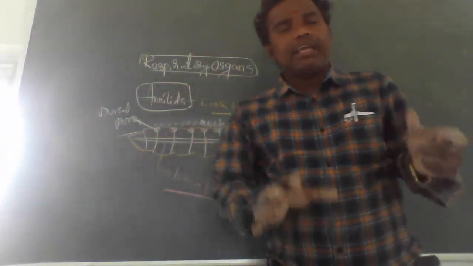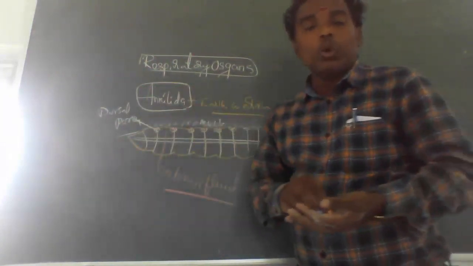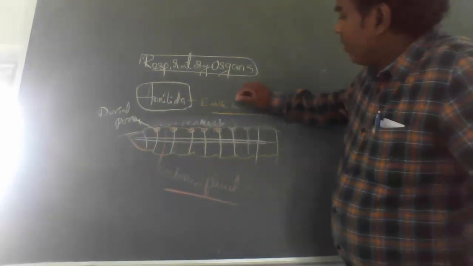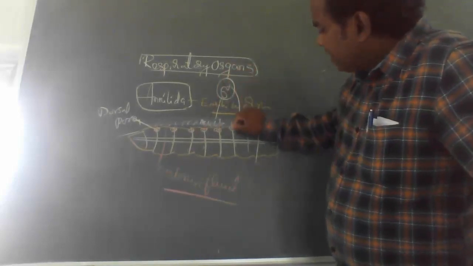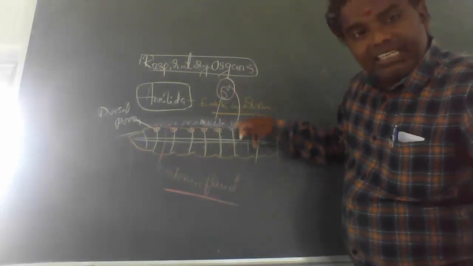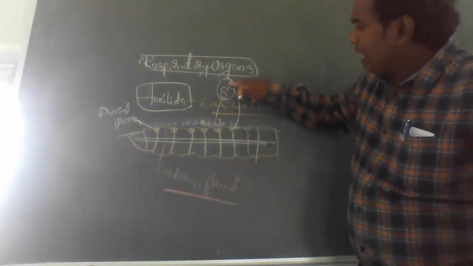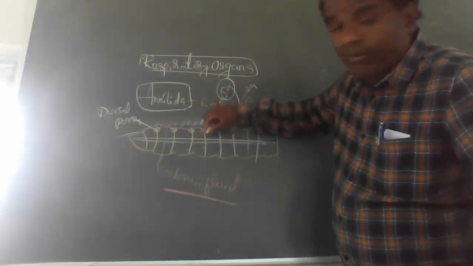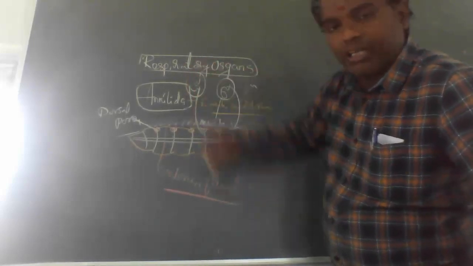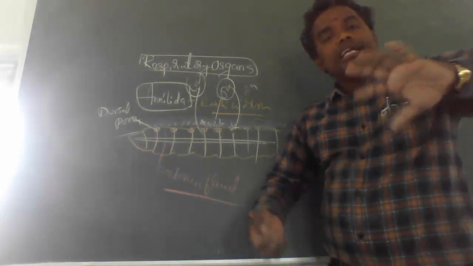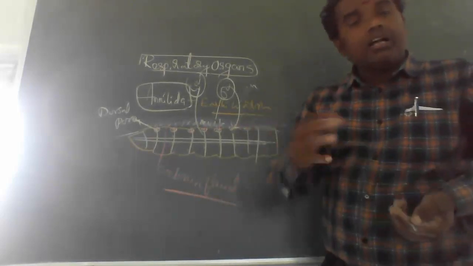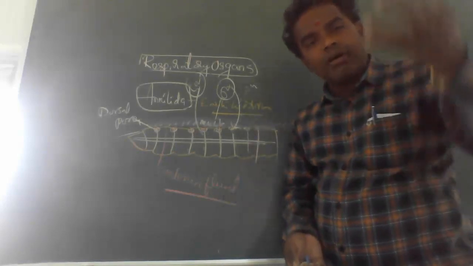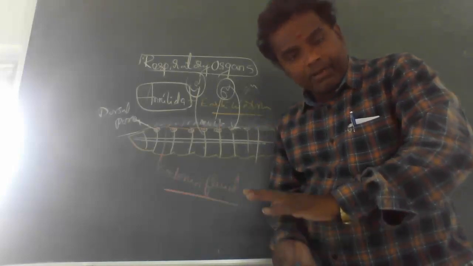So this earthworm carries out which respiration? Here the skin is involved. Outer oxygen enters into the body, that is called inspiration, and from the body carbon dioxide goes outside, that is called expiration. Inhalation means the oxygen comes from the environment into the body, and carbon dioxide goes from the body to outside.